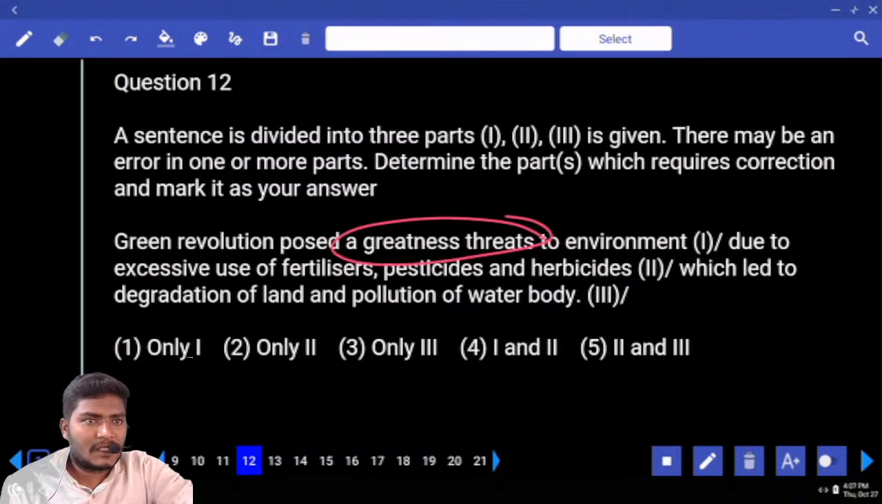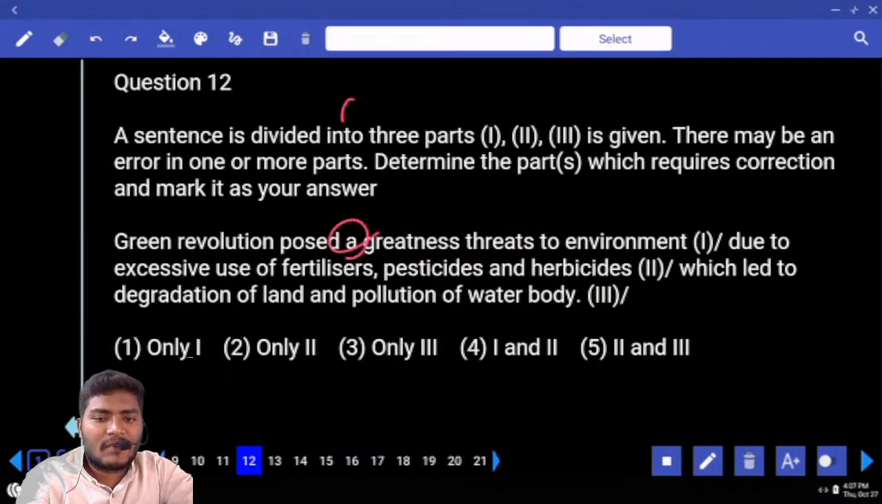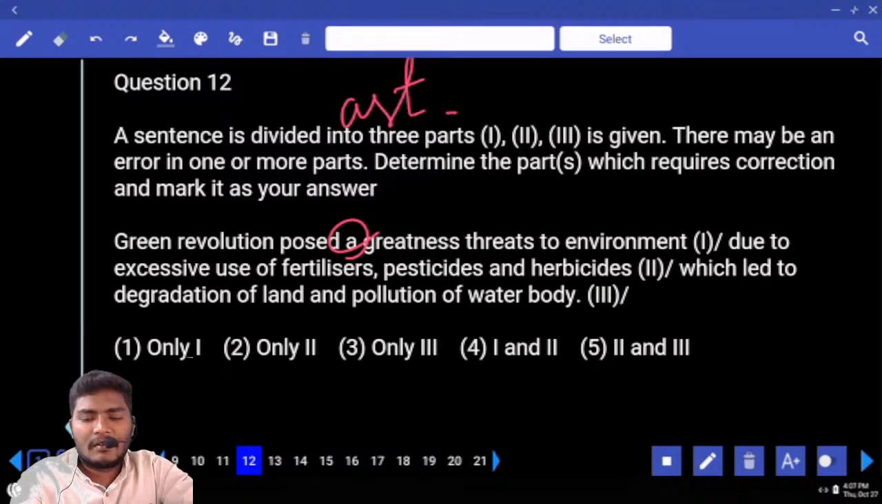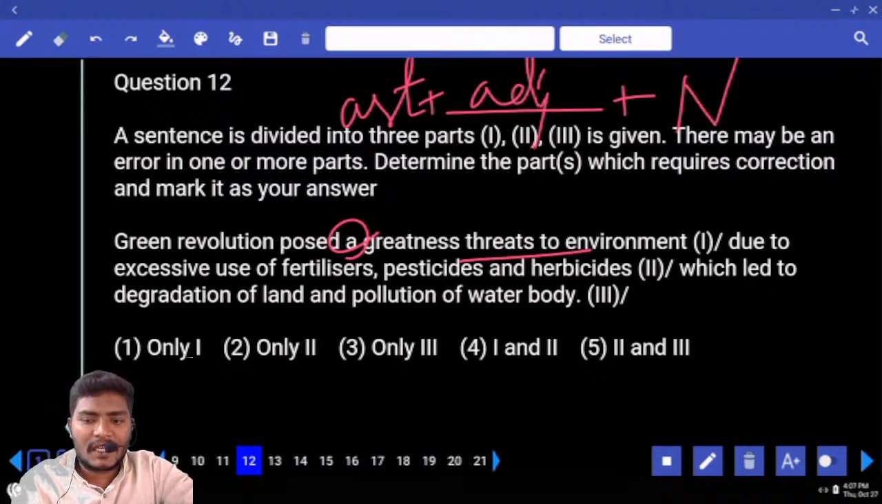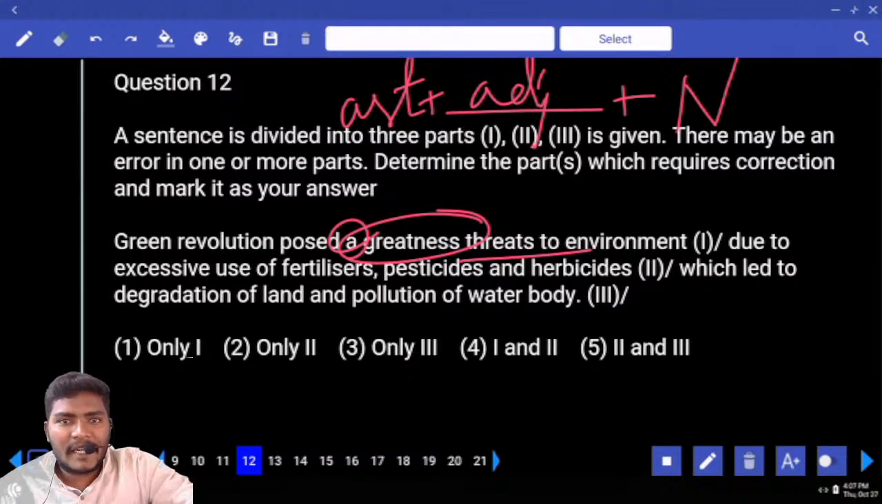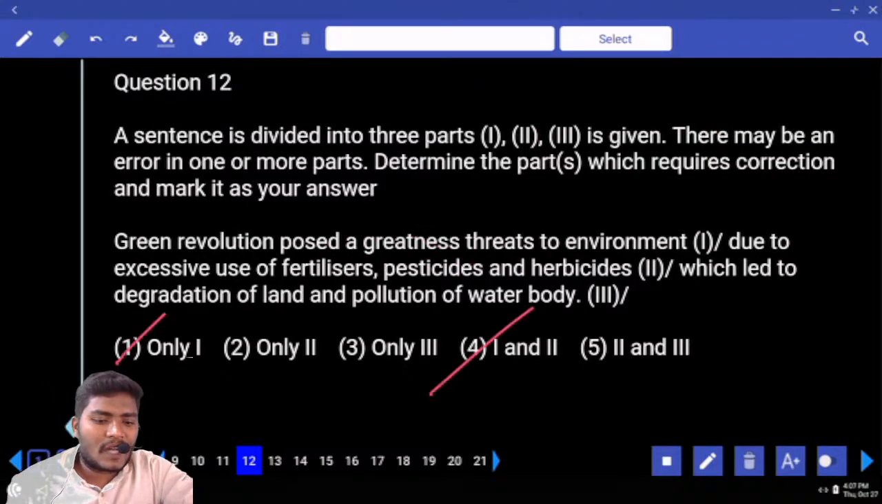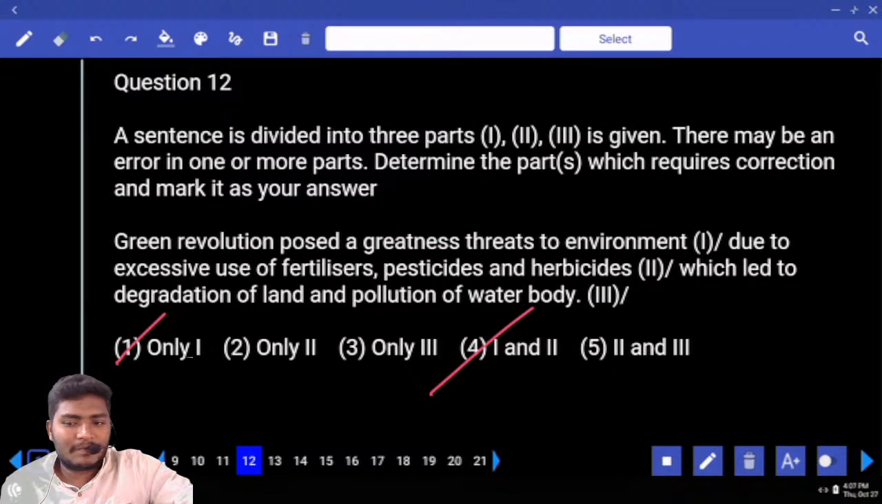Noun modifiers. What is this one here? First of all, article. Let us imagine there is a blank. Threats is what here? Noun form. So what do you need in between? Adjective is needed. Greatness, is that an adjective? No. Greatness is a noun. What do you need here? Great threat. Great is an adjective directly. So there is one error in the first one. So your answer must be only one or 1 and 2.